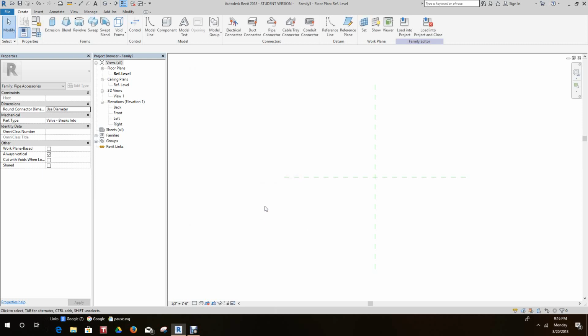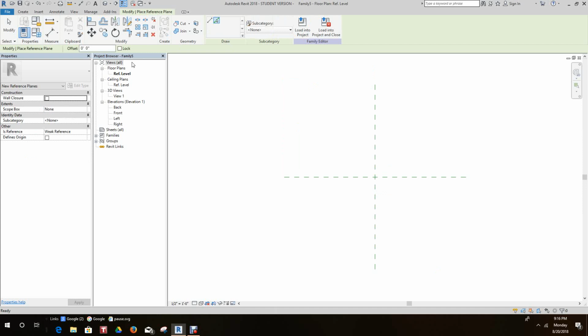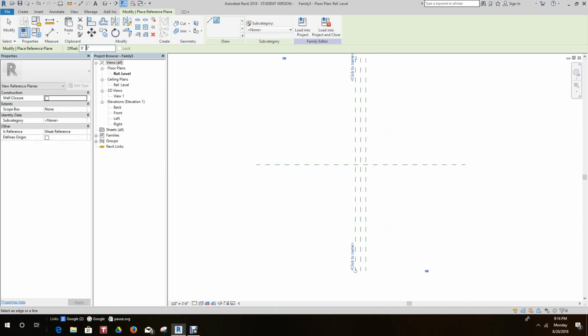So now we have our turbines reset. So the next thing we want to do is go here, right click, and we're going to create similar. Then we use our pick line command, and we want to offset this 3 inches. And then here we want to select offset 1 inch, and then 1 inch down. And then we'll hit escape.